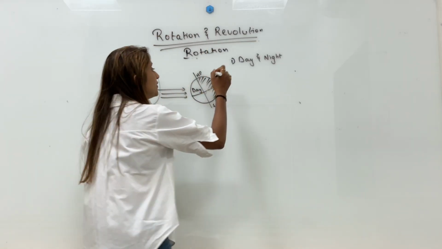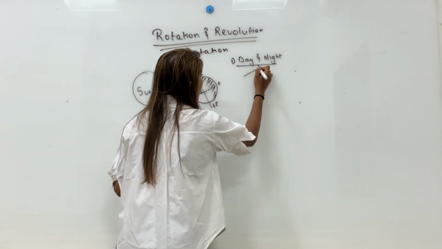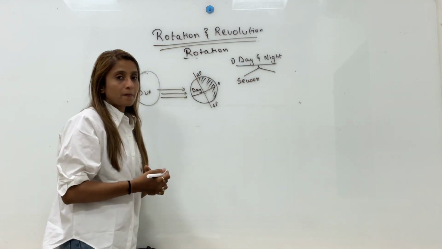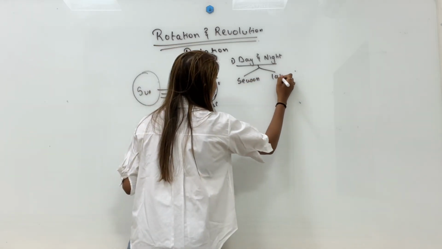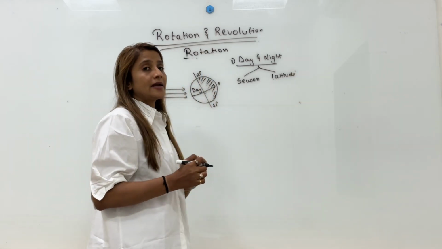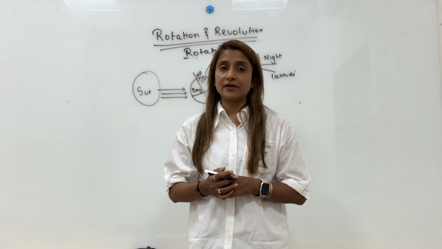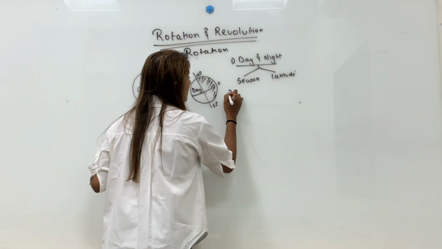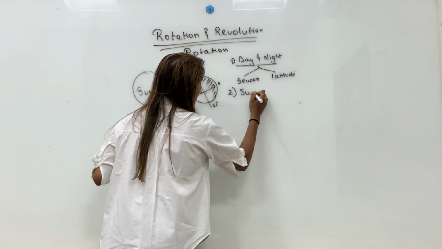So the length of day and night depends on two things: the season and the latitude of that place. That is why day and night length are not equal everywhere. So the first effect of rotation is that it causes day and night.